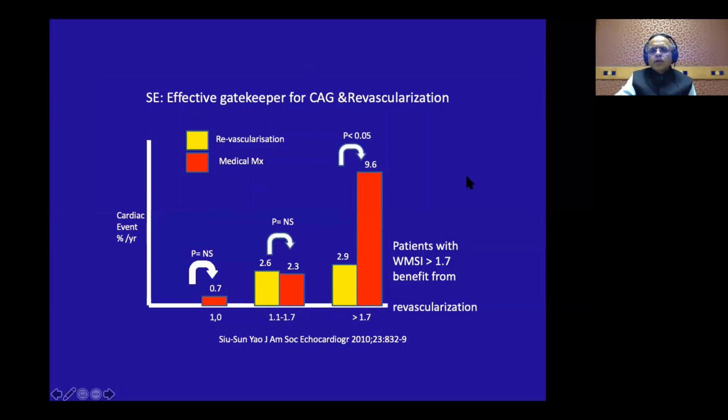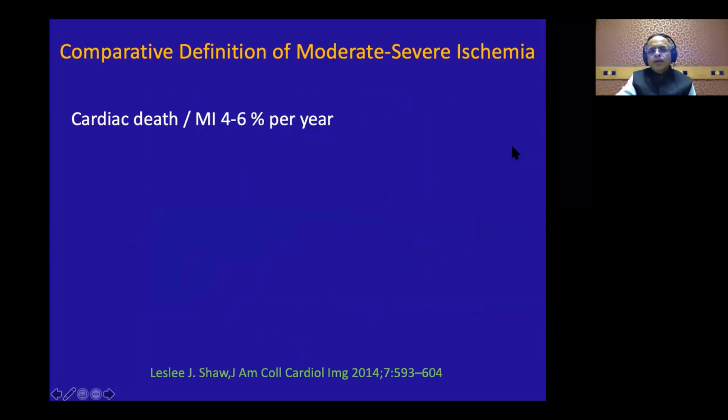So what the authors have shown here in the retrospective studies is that in those with a wall motion score index above 1.7, there was a greater reduction in cardiac events after revascularization, and there was not much change between 1 to 1.7. Of course, this is a retrospective study, and now we know from the ISCHEMIA trial, where the wall motion score index was above 1.7, that even those patients did very well on optimal medical therapy. So what did the ISCHEMIA trial do?